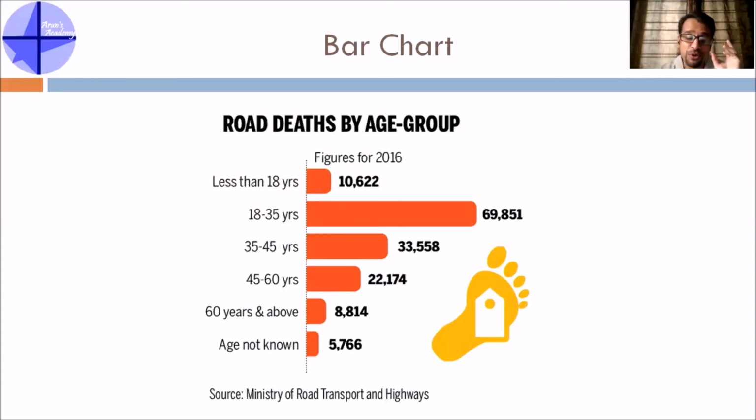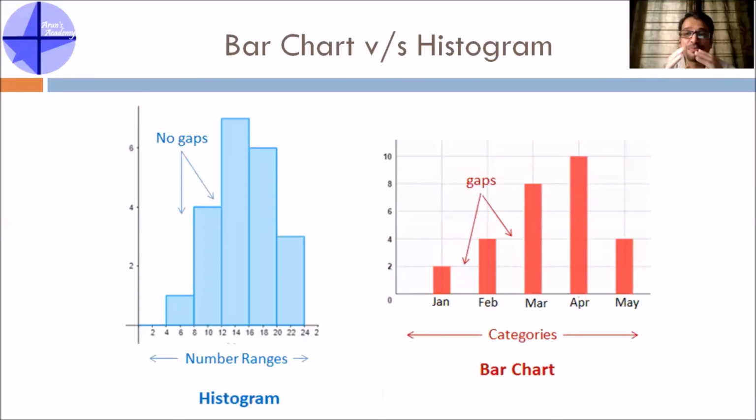Now, as a professional, you also need to understand when to use what type of chart. Okay, so that's very important. That's why I have put one more slide here to explain the difference between a bar chart and a histogram. See, both actually look very similar. Both have different bars. So in terms of physical differences, a histogram doesn't have any gaps between bars. A bar chart has gaps between each and every bar. Okay, so why is that? Why is that a difference basically? Many people are not able to give the differentiation here.